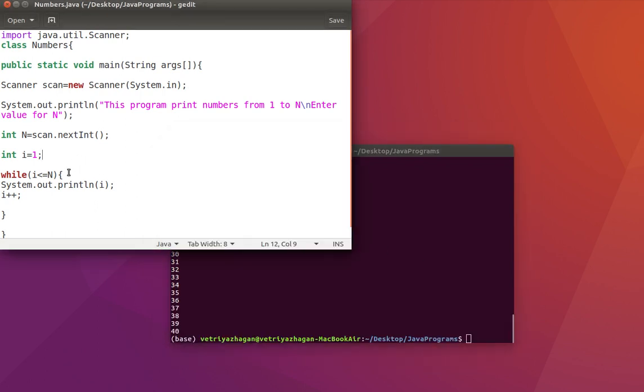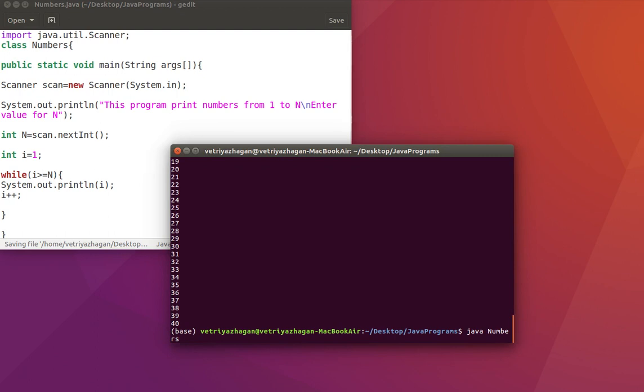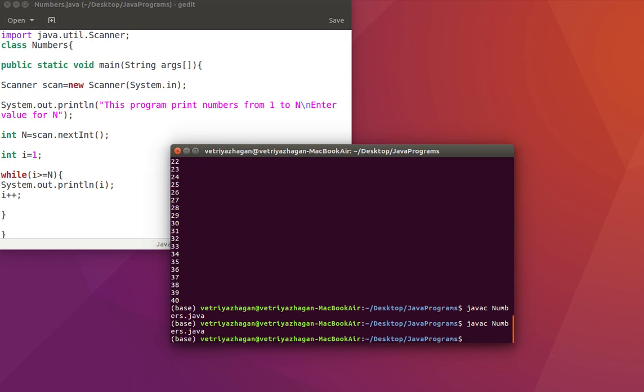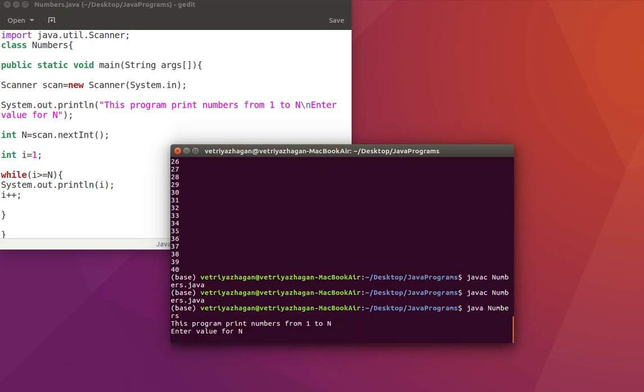Whether it is a for or a while, it comes under one category; do while comes under a different category. Now look at this, instead of less than or equal to n, if I say greater than or equal to n, the value of i is 1 and if n is 5, 1 greater than or equal to 5 is a wrong condition. Now we are purposely setting a wrong condition. Compile it, run this program. Value for n is 5.